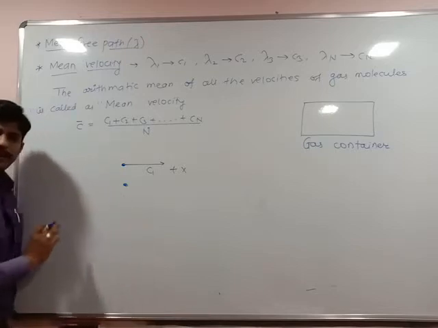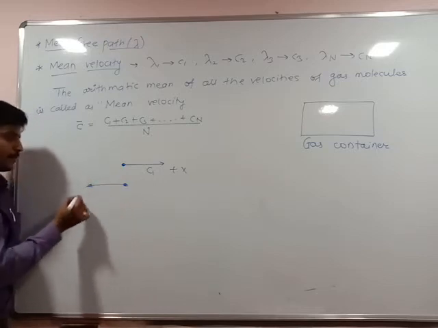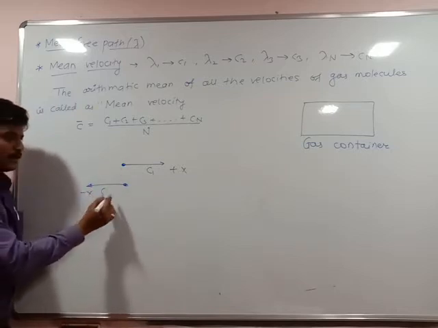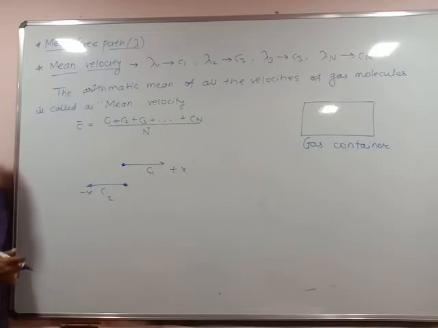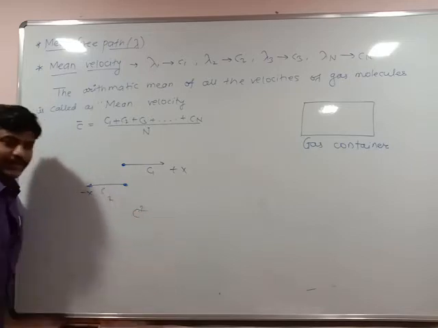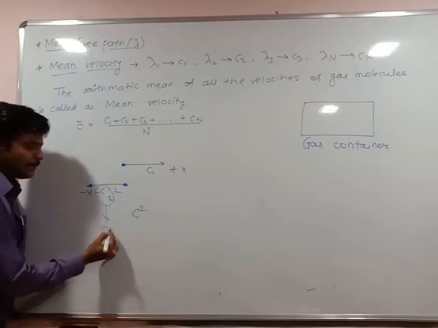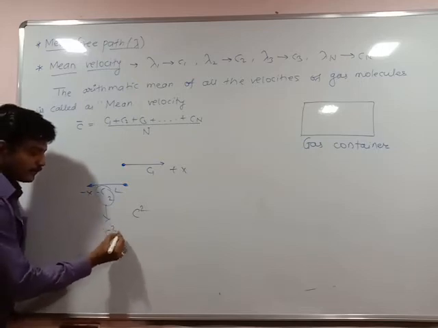So what is the mean value here? C1 minus C2 is equal to 0. But we want a positive value, which means we have to square the velocity. If you square minus C2, you will get simply C2 square.